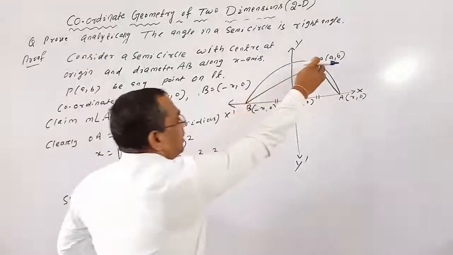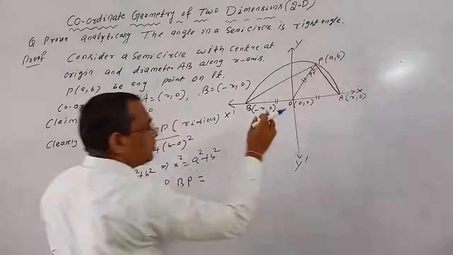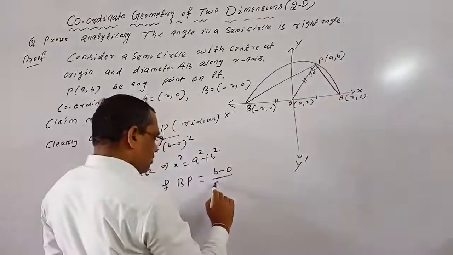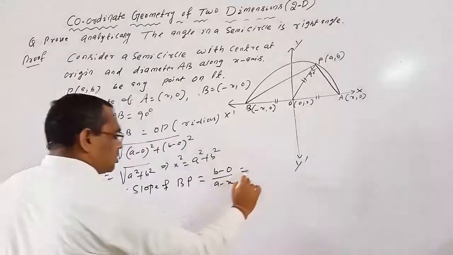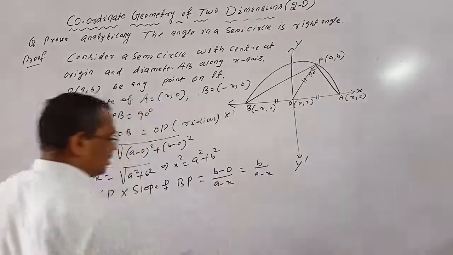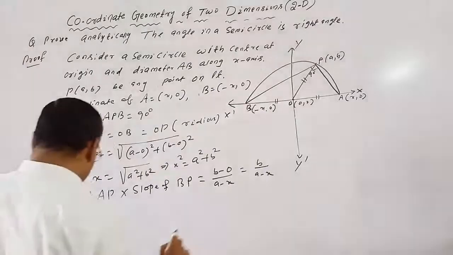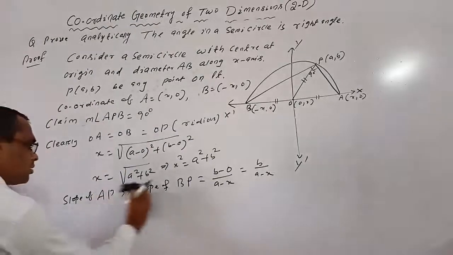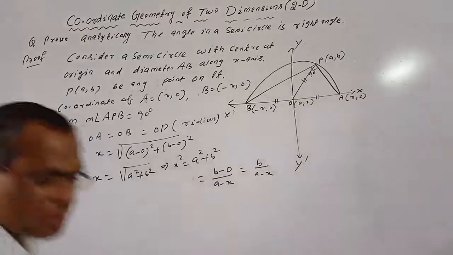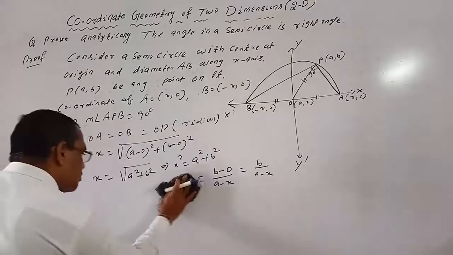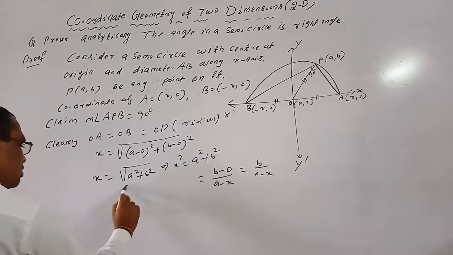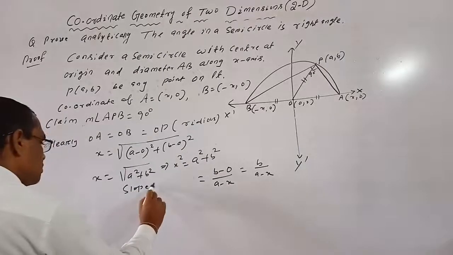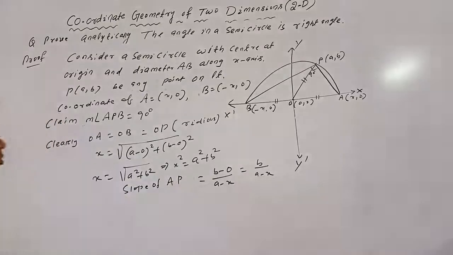So slope of AP is (b minus 0) by (a minus x), which is b by a minus x. First you have to find the slope of AP, then you multiply. So slope of AP.